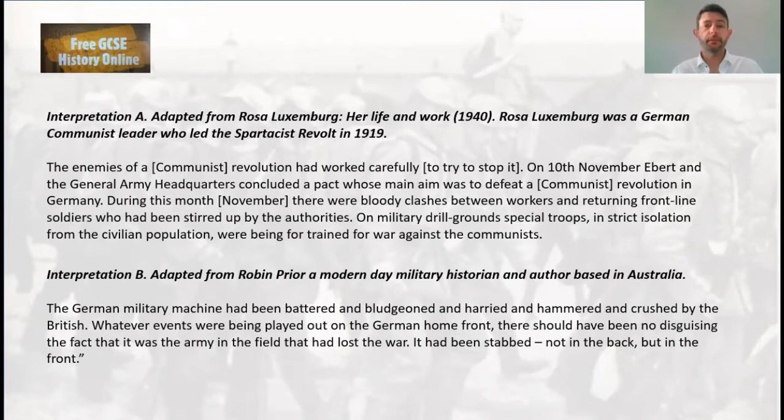So have a read through these extracts. You can pause me if you like. Have a read through and see if you can find the difference in the provenance and a difference in the content. Okay, give it a go now.